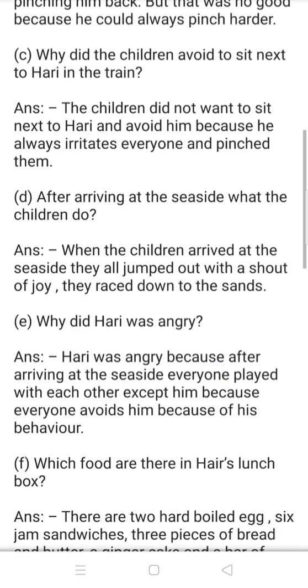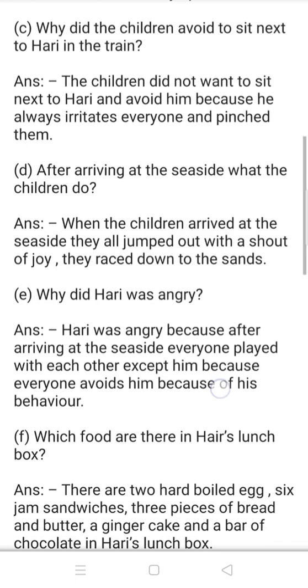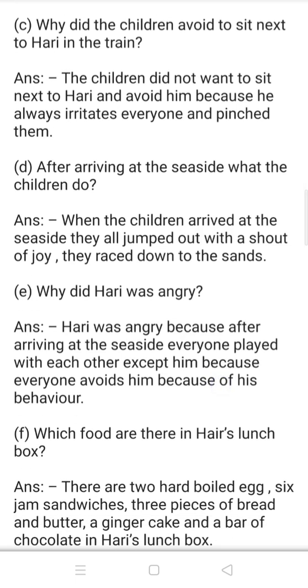Question number C. Why did the children avoid sitting next to Hari in the train? The children did not want to sit next to Hari and avoided him because he always irritated everyone and pinched them.